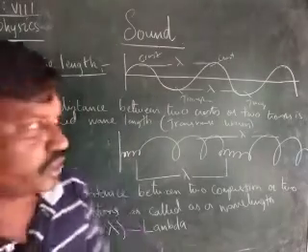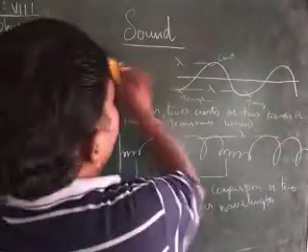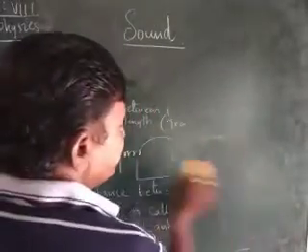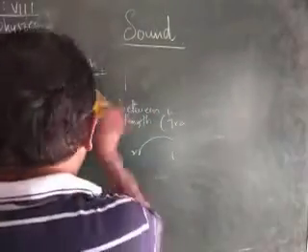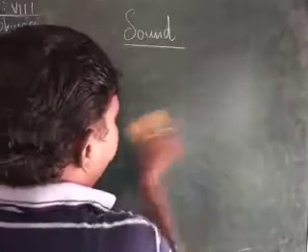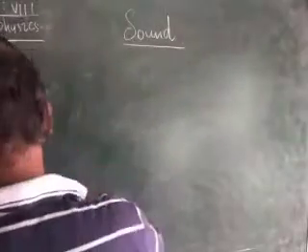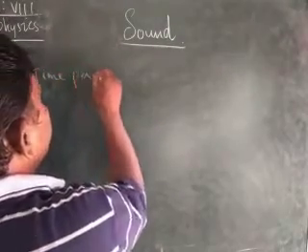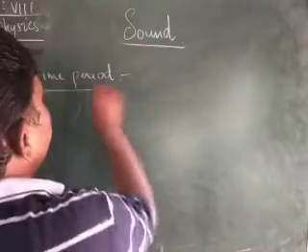Okay, right. Next we will be learning about time period. What do you mean by time period?